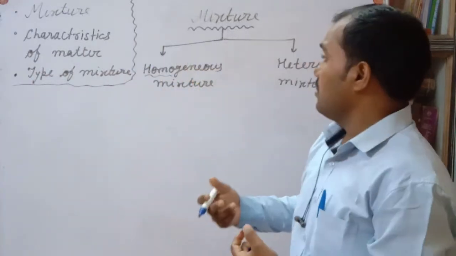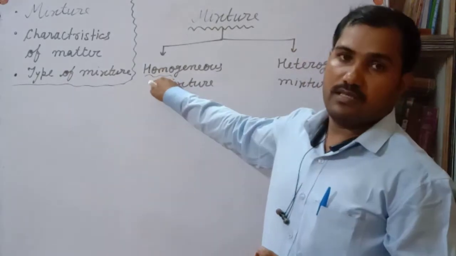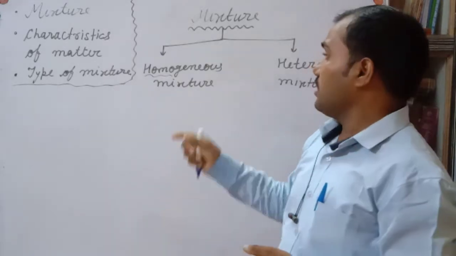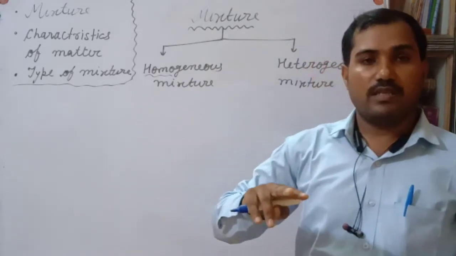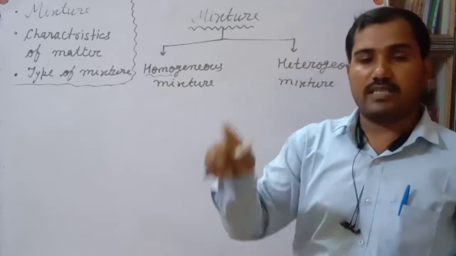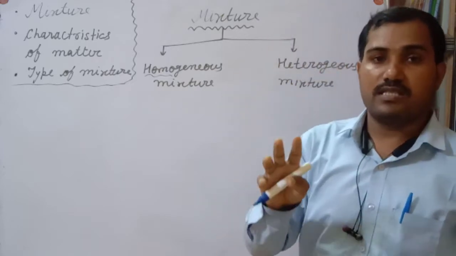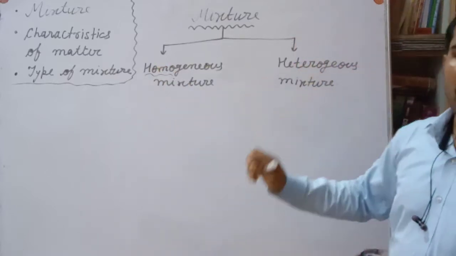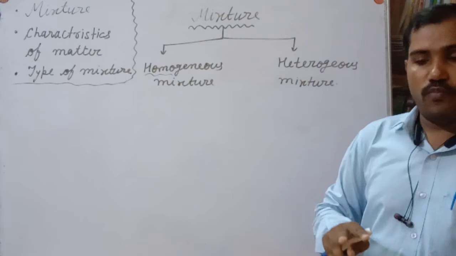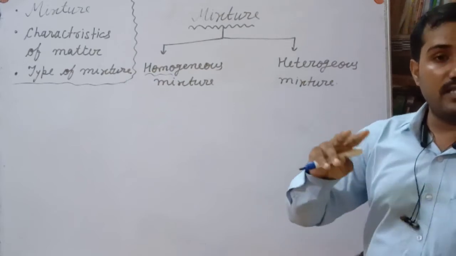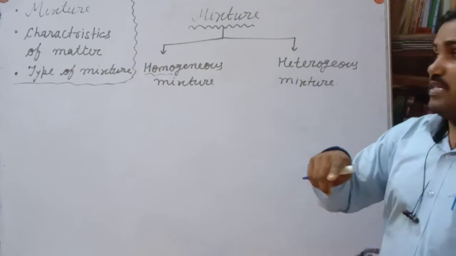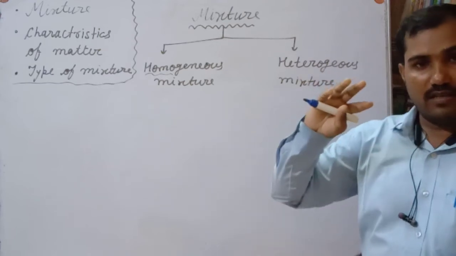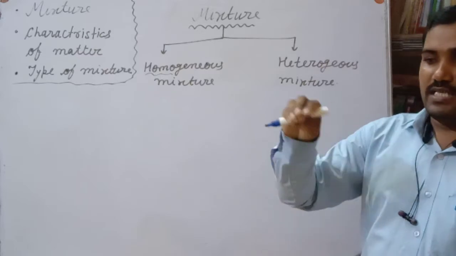What is same? Same proportions. Throughout the solution, the components will be the same. That is a homogeneous mixture. Heterogeneous mixtures are those in which the mixed components are not the same throughout the mixture, so the composition is not the same at each and every point.